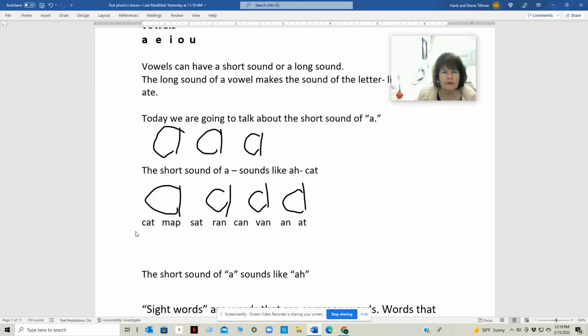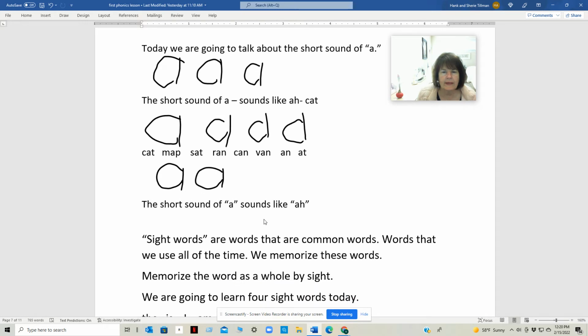Here's some more words with the short sound of A. Cat, map, sat, ran, can, van, an, at. A sounds like ah. The short sound of A sounds like ah.